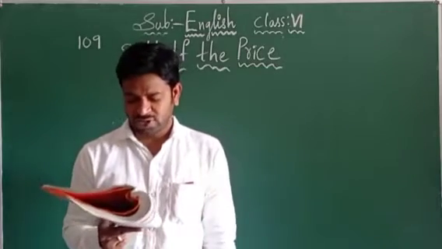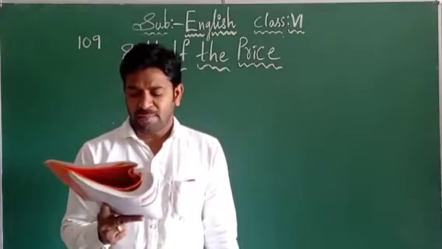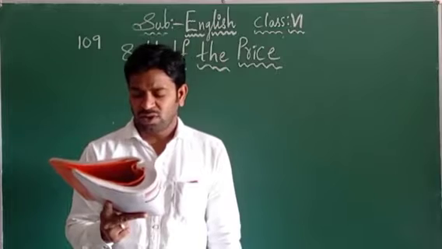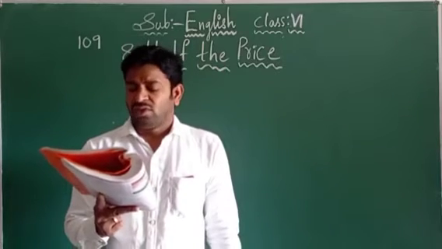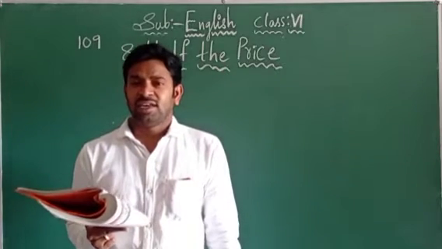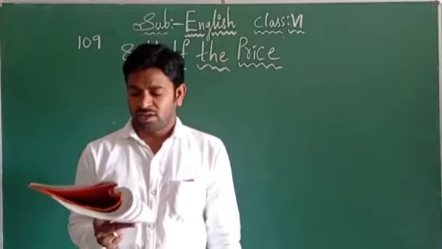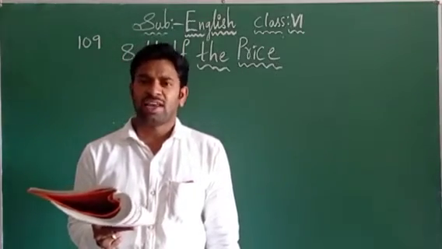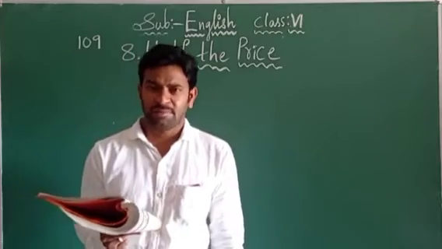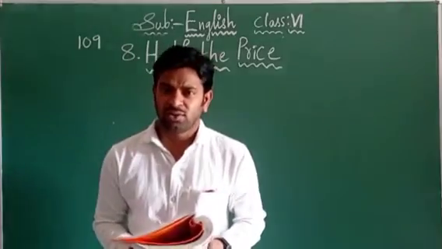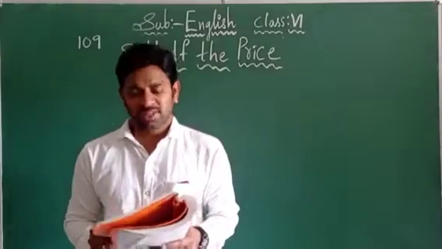He is putting the question here. Why does the man with the basket want to go into the fort? We can say that he wanted to sell his vegetables or any other thing which he has carried in the basket. For that purpose he wanted to go into the palace and sell it.